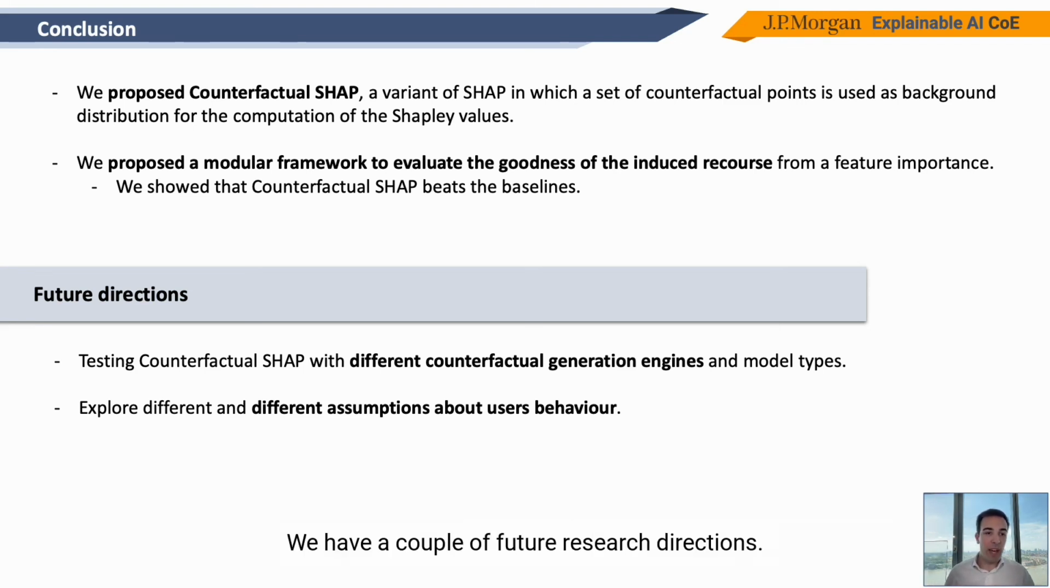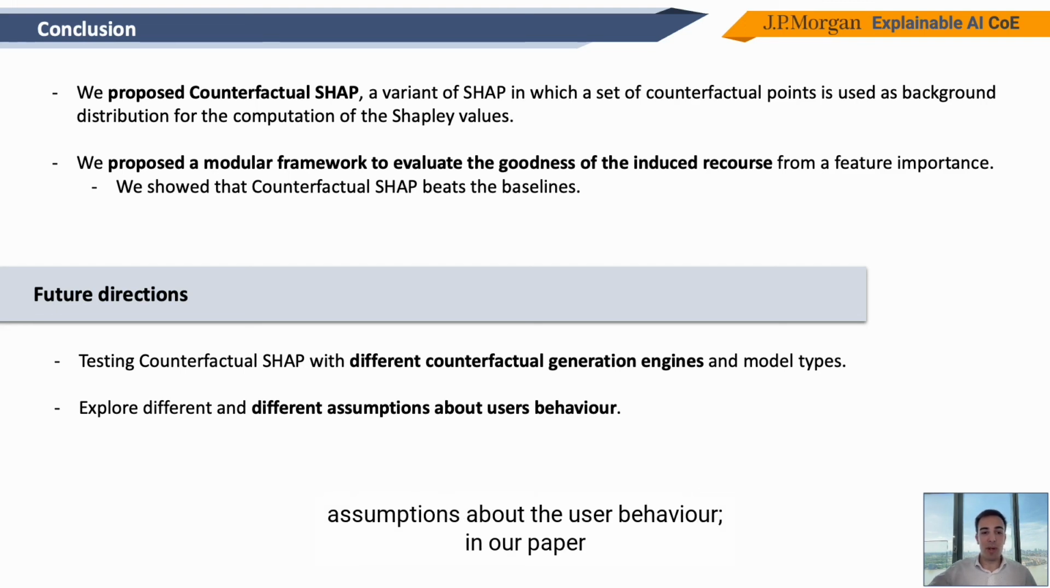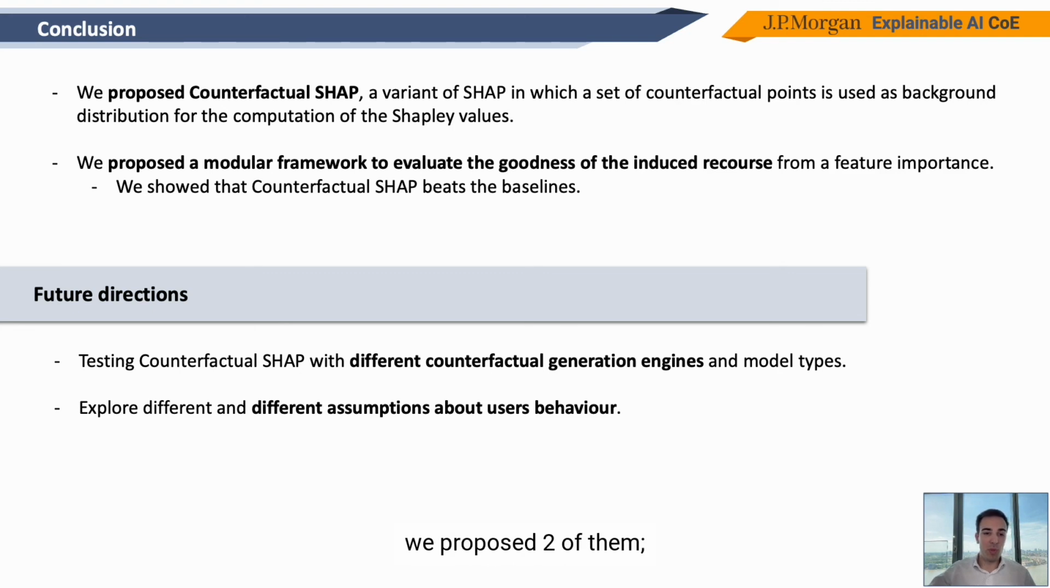We have a couple of future research directions, and the first one is testing our framework with different counterfactual generation engines. In fact, in our paper, we focus only on one. And secondly, explore different assumptions about the user's behavior. In our paper, we propose 2 of them, but of course, there could be many more that make sense.